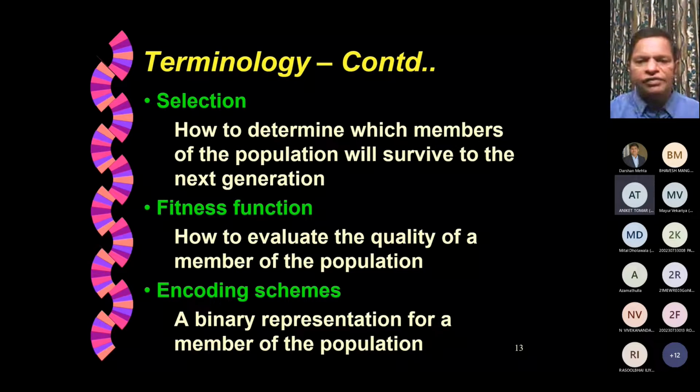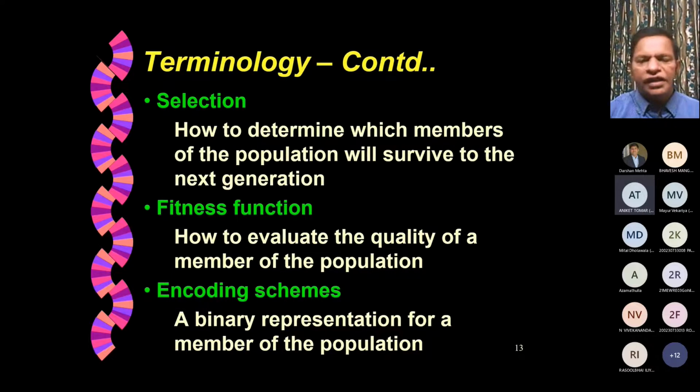So if you are maximizing something, what is the value of that objective function when you substitute the value of this offspring? Is it better? Better means it will survive. If it is inferior, then it will slowly vanish. So the fitness function will decide the rank of that individual member of that population.